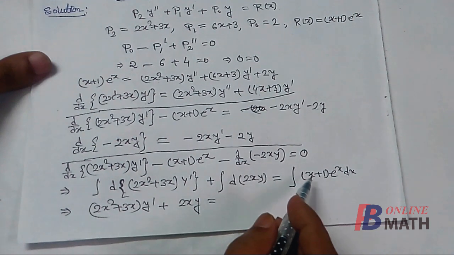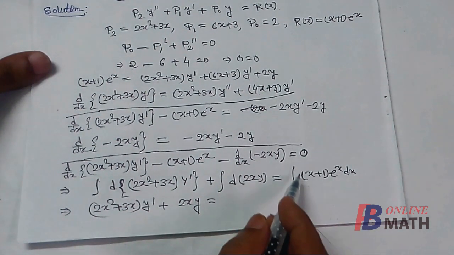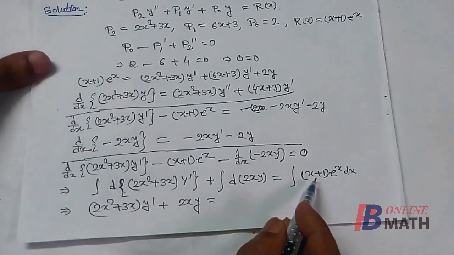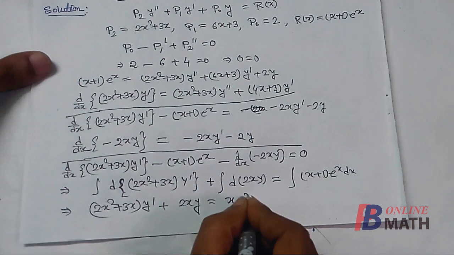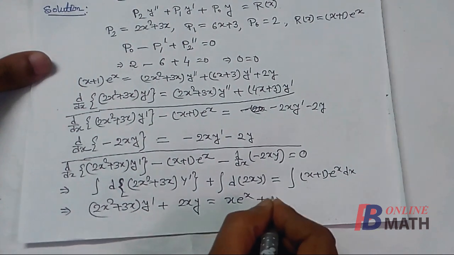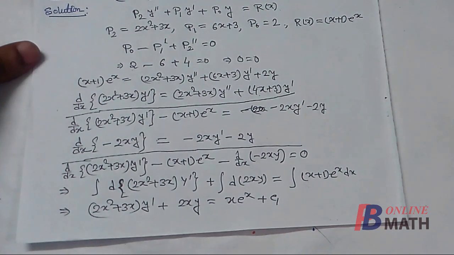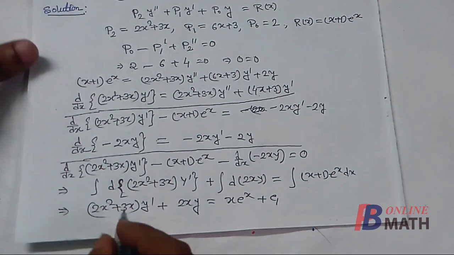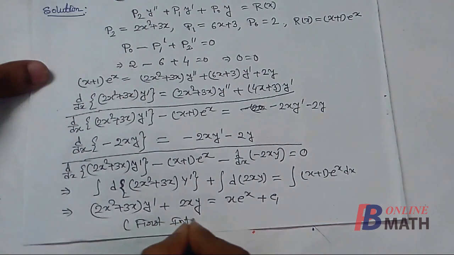Now if we assume x eˣ equal to t, then we shall find that this is nothing but the integration of dt. So ultimately you can find that this is nothing but x eˣ plus some integration constant c1. So this is called the first integral.